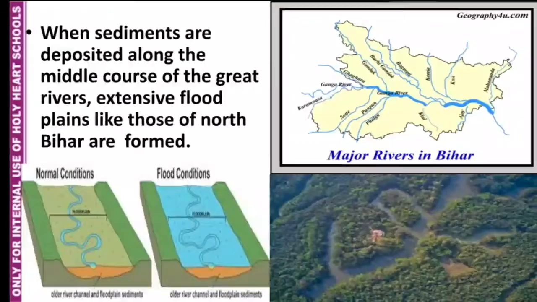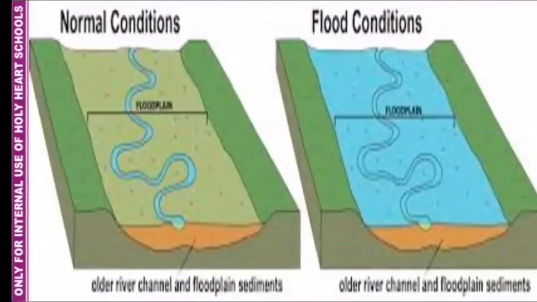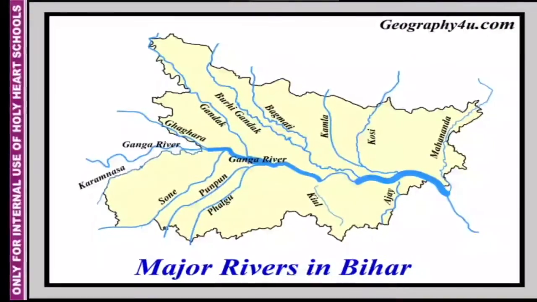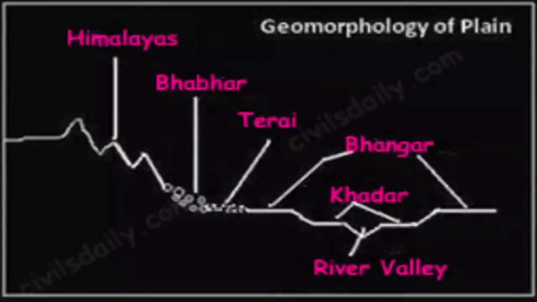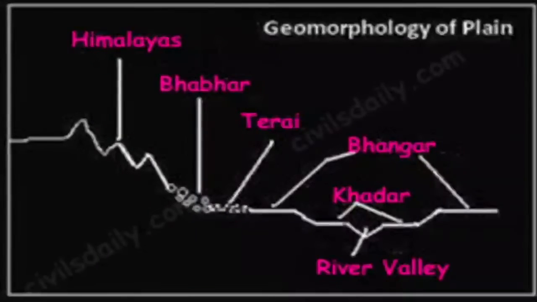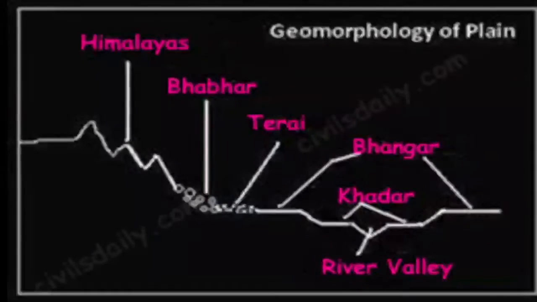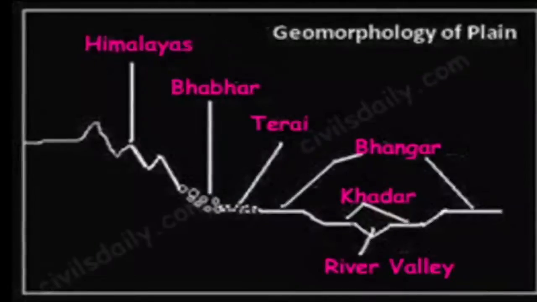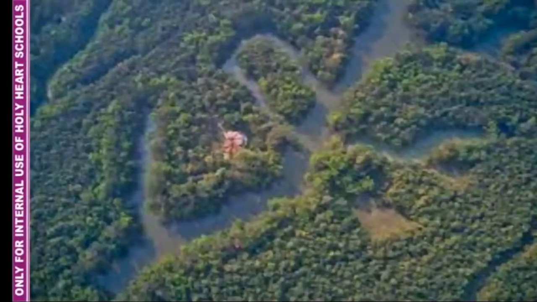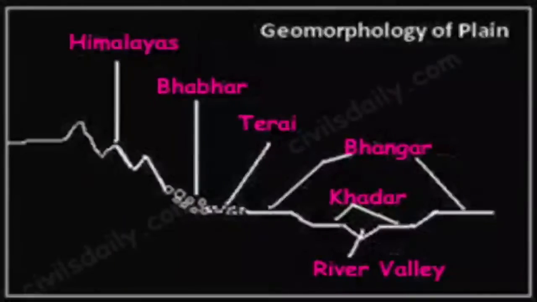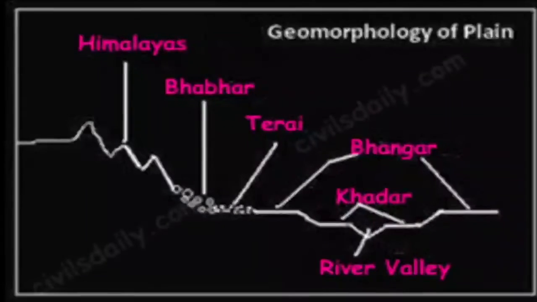When sediments are deposited along the middle course of the great rivers, extensive floodplains like those of North Bihar are formed. So this is the picture of geomorphology or the relief of the plain. So we can see here Terai region is found in the south of Bhabur. Terai is actually a marshy area where the rivers re-emerge, which had disappeared in the Bhabur belt. Then we have the Bangar and Khadar belt. Bangar is actually the old alluvial soil and Khadar is new alluvial soil.